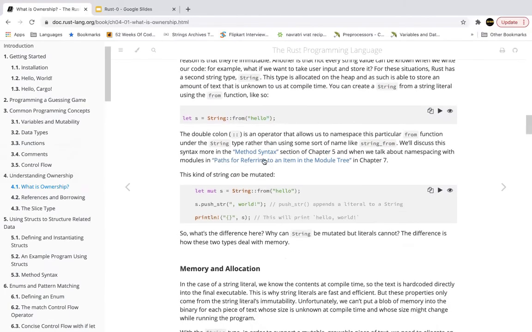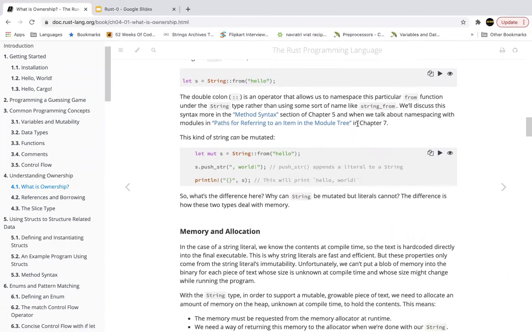We'll discuss more of this under method syntax in chapter 5, where we talk about struct. That is where we'll talk a little bit more about namespacing. And then there is, of course, more as mentioned in chapter 7. Now this kind of string can be mutated. This is a very, very important point to note, that this kind of string can be mutated.